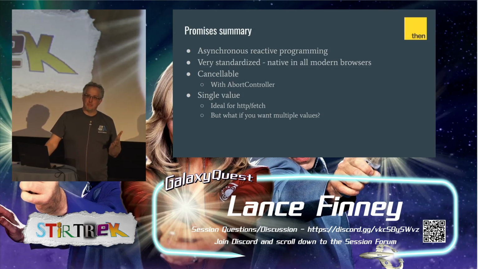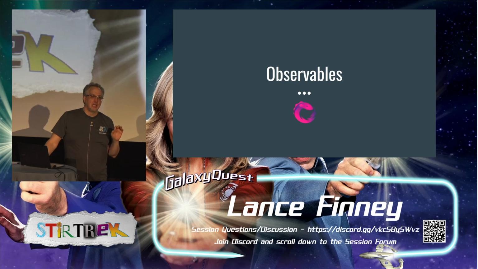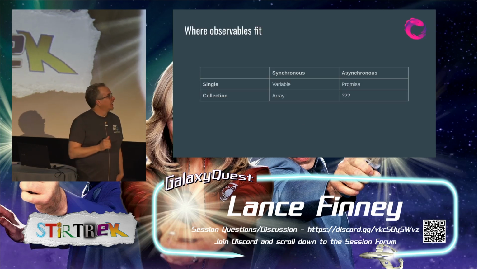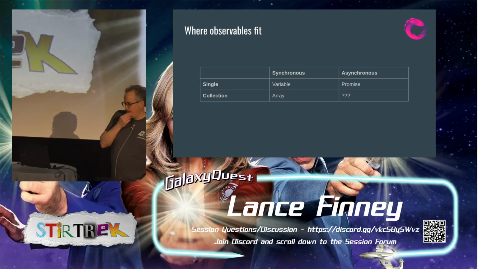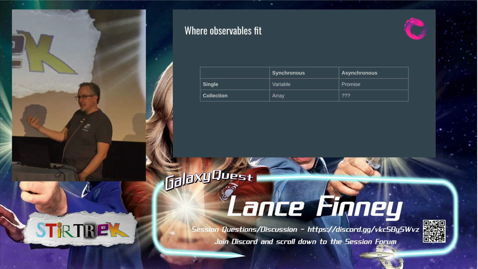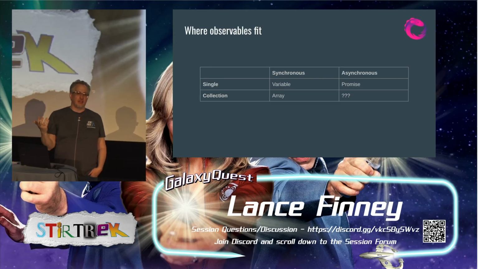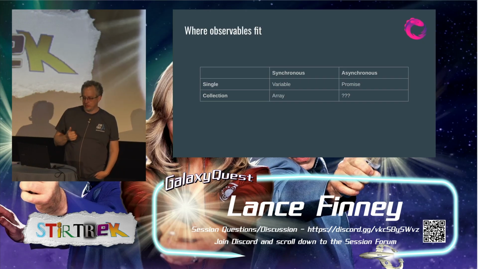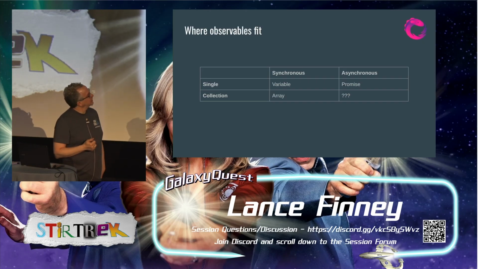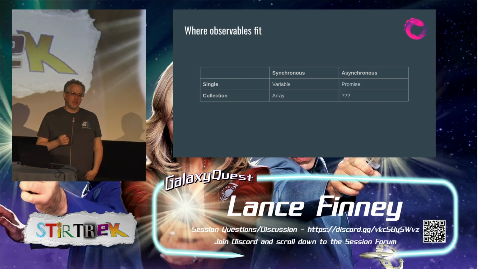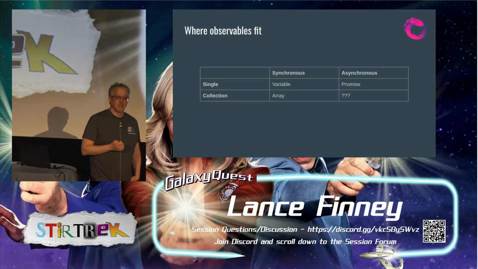But what if we need more than one value? That's where we get observables. I like this matrix. It helps me think about observables. There's a lot of analogies that we use when we talk about observables. And this one, it's helpful to think of it kind of like an array.